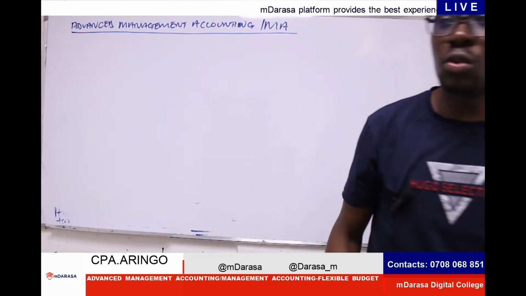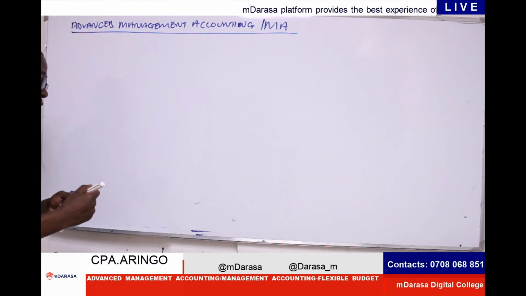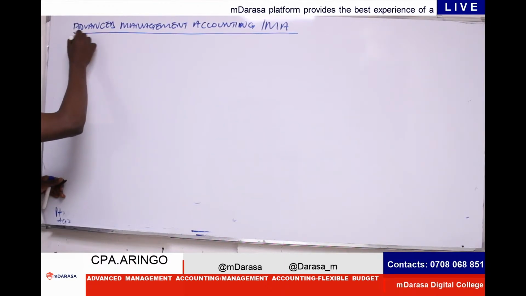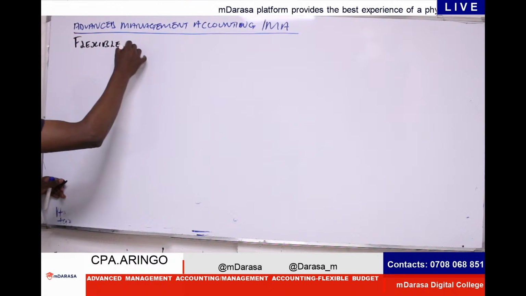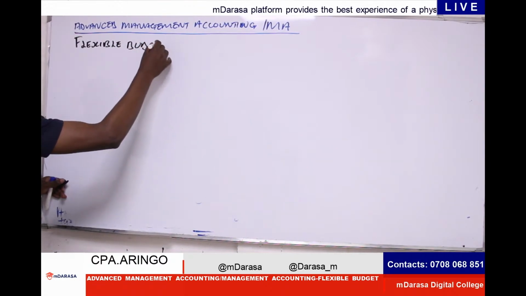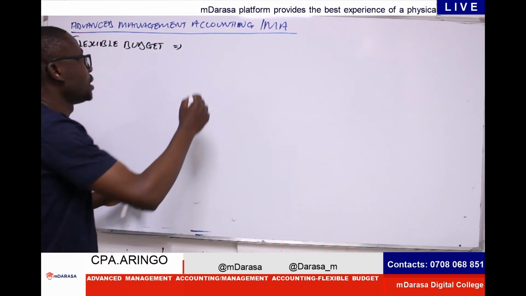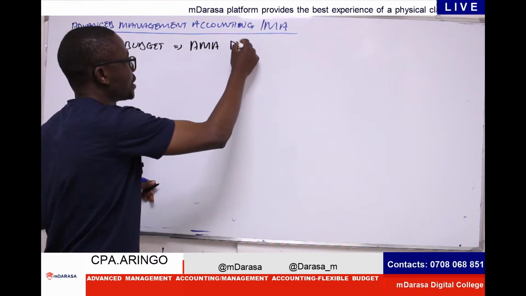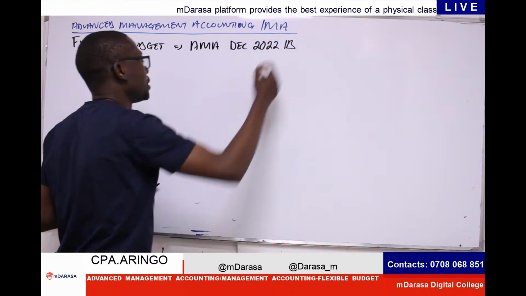When you are looking at advanced management accounting, there is an interesting concept that is always very and most commonly examined. The concept is about flexible budget. In our class today, we will be looking at a question which was examined in a paper of AMA, Advanced Management Accounting, December 2022, question number 1B.